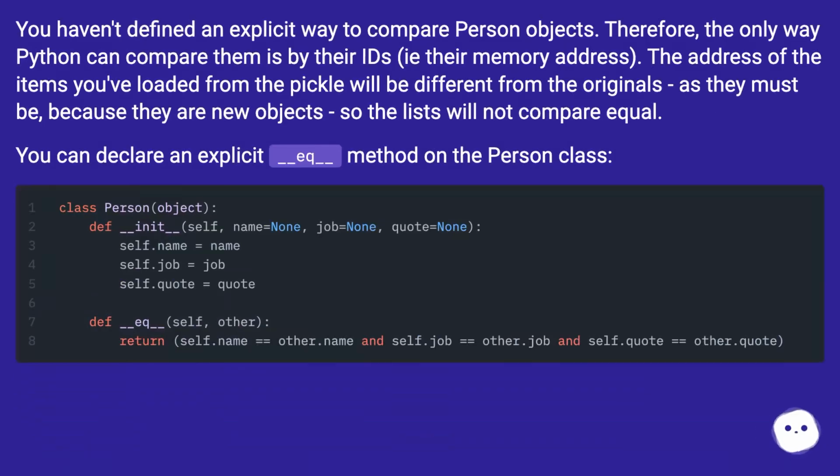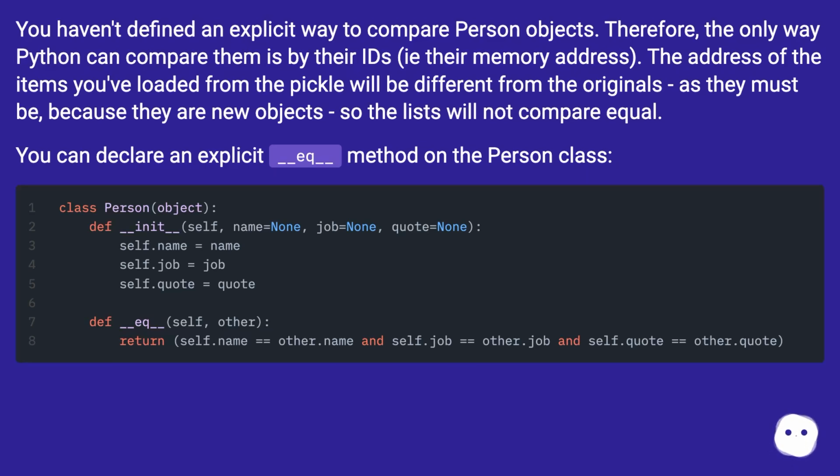You haven't defined an explicit way to compare person objects. Therefore, the only way Python can compare them is by their IDs, i.e. their memory address. The address of the items you've loaded from the pickle will be different from the originals, as they must be, because they are new objects, so the lists will not compare equal.